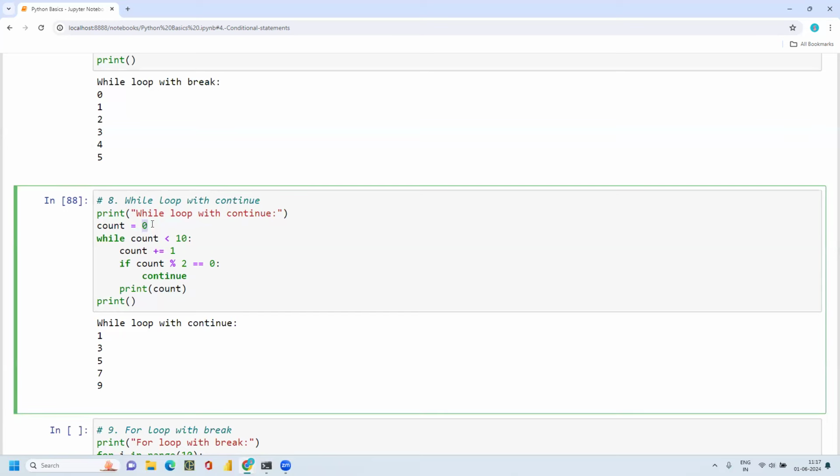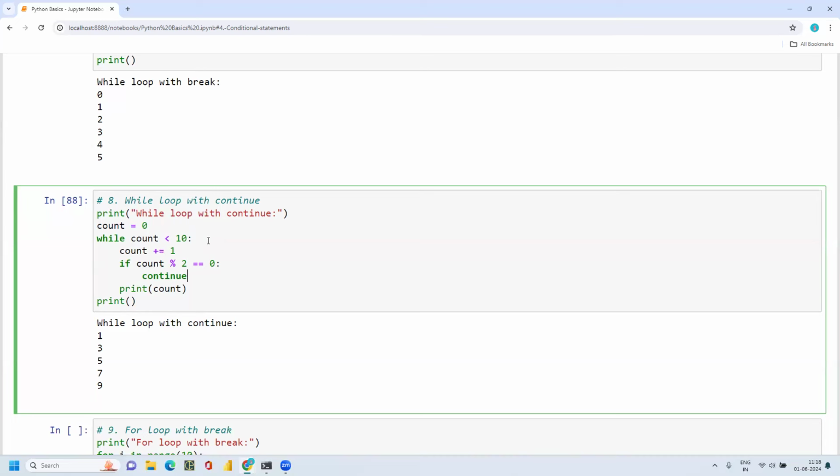Just like the above example, I start the loop with 0 and I'm giving this condition, count less than 10, count plus equal to 1. And if count modulo 2 is equal to 0, then continue. Okay, it started with 0. 0 modulo 2 is equal to 0, so this condition is satisfied, so that is why it is not printed.